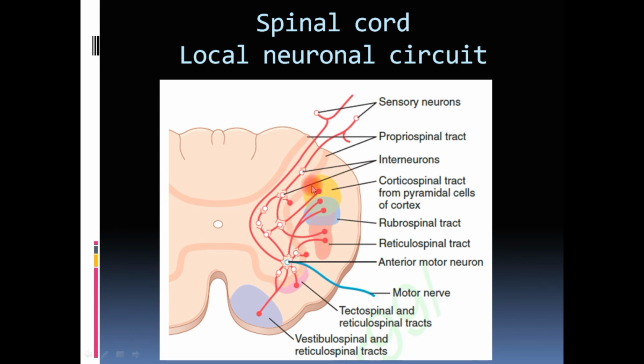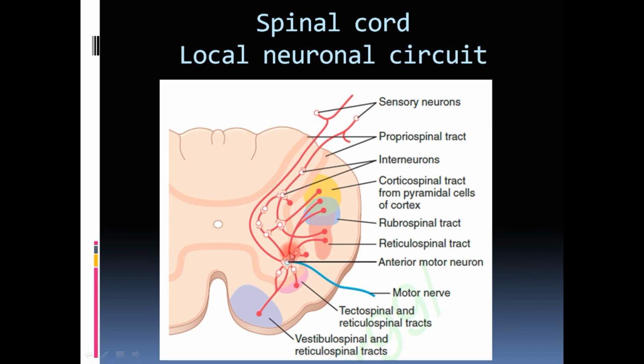Apart from the descending tracts, there is also an action of sensory neurons. As you can see here, sensory neurons coming from the dorsal column and entering have a direct stimulation of motor neurons. This is the pathway of the monosynaptic reflex to stimulate the motor neuron. Sensation directly stimulates the motor neuron, the monosynaptic pathway. Whereas there is one more possibility, that the sensory neuron coming from the dorsal column can also stimulate the interneurons.